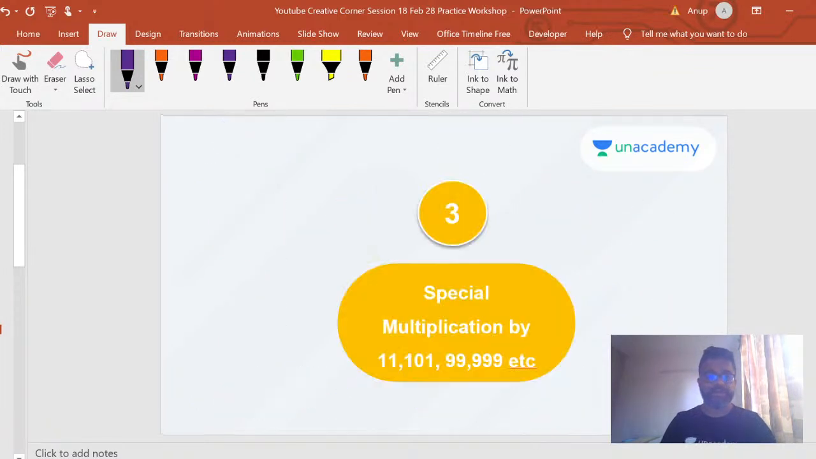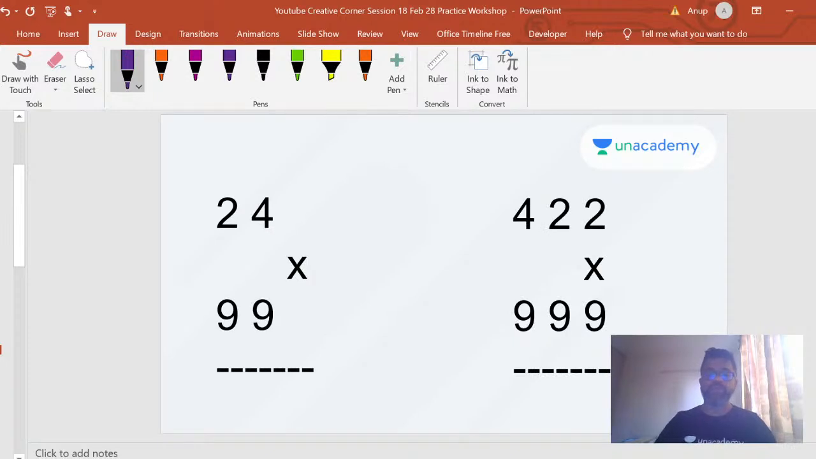All right. Let's look at special multiplication by 11, 101, 99, 999. This is also easy, right? So when you want to multiply by 99, it's a unique property that you have here. What you simply have to do is, see this part 24, reduce it by 1. That's the first part of your answer. And the second part of your answer, let me just draw a line here. The second part of your answer is 99 minus 23. So what do you get? 2376, right? This is your answer.